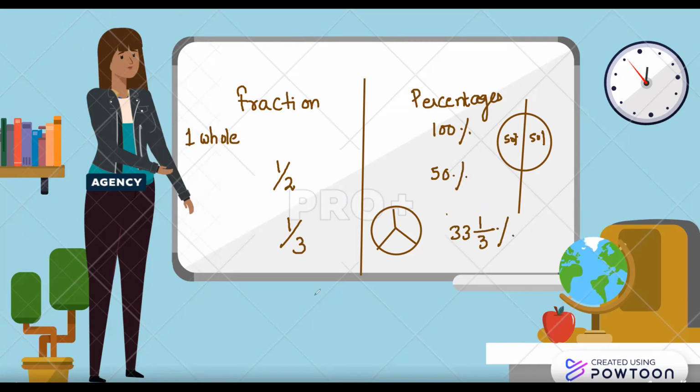If you talk about 1/4, then how much will it be? Just see. It's very easy to understand with the pizza. Everybody likes pizza. So we have 1/4 and 1/4. Now you can see that is 25%. See, this one part is 25%.